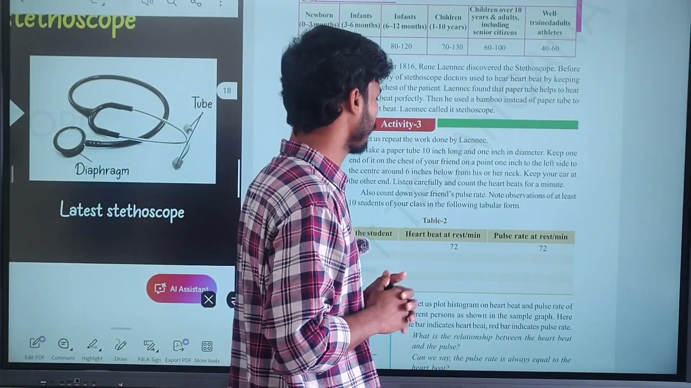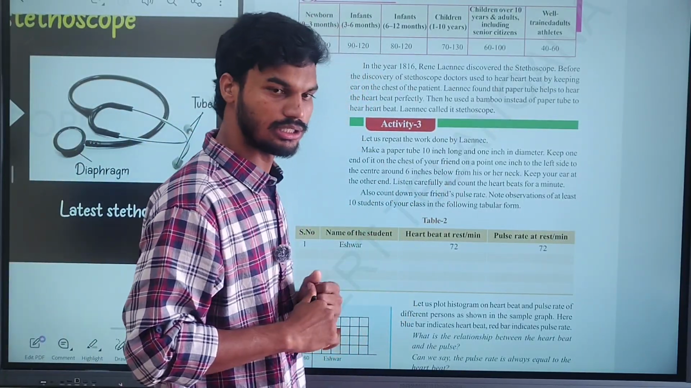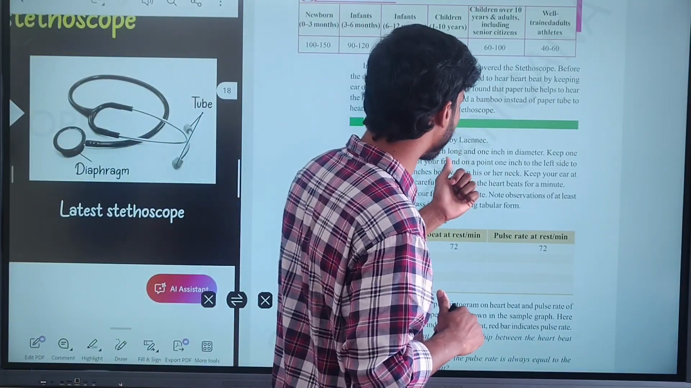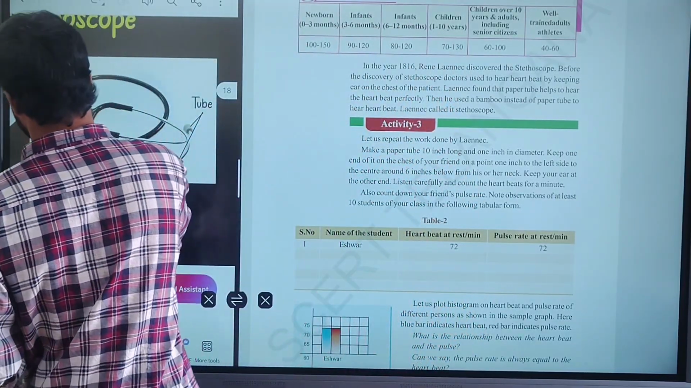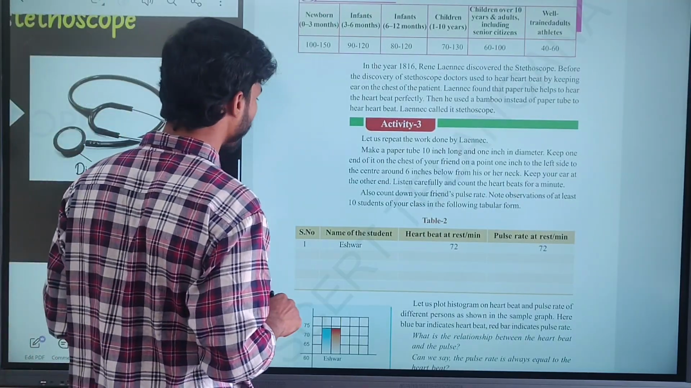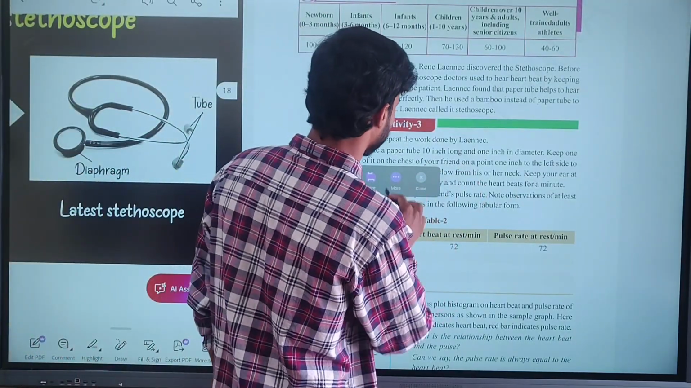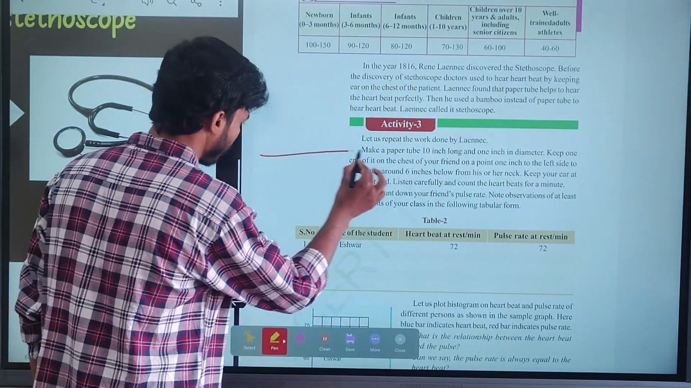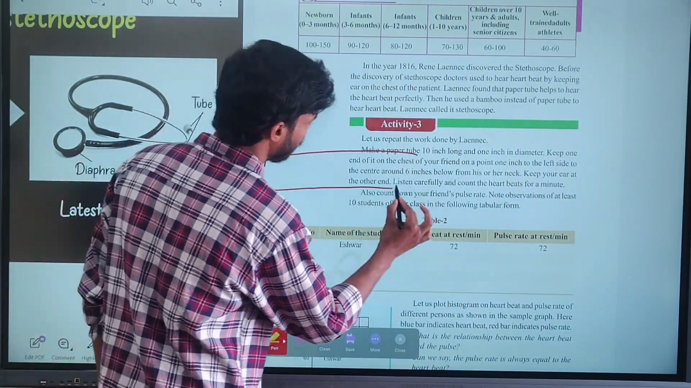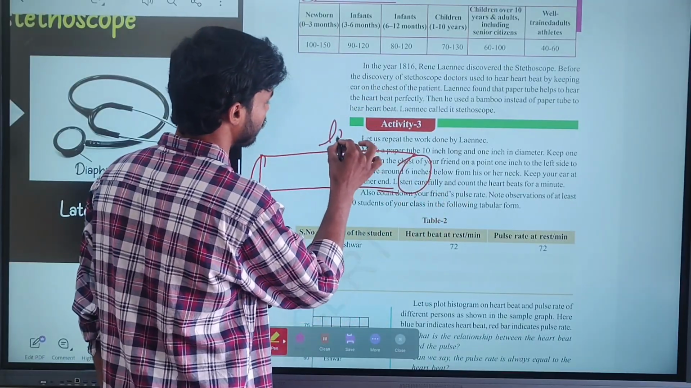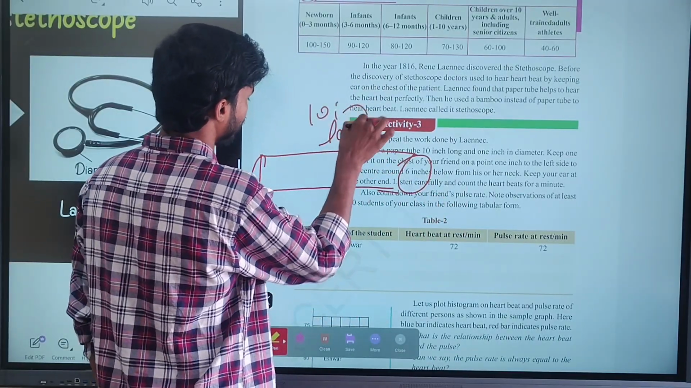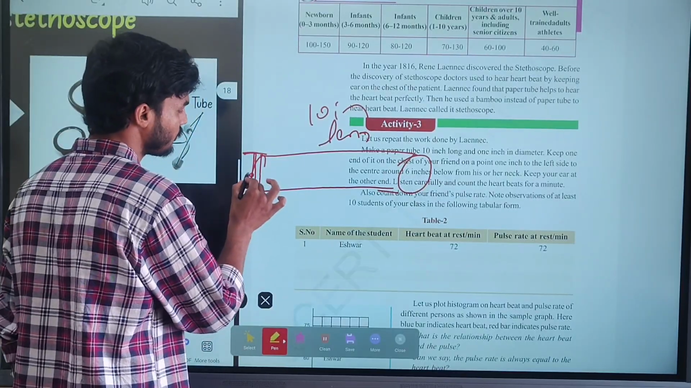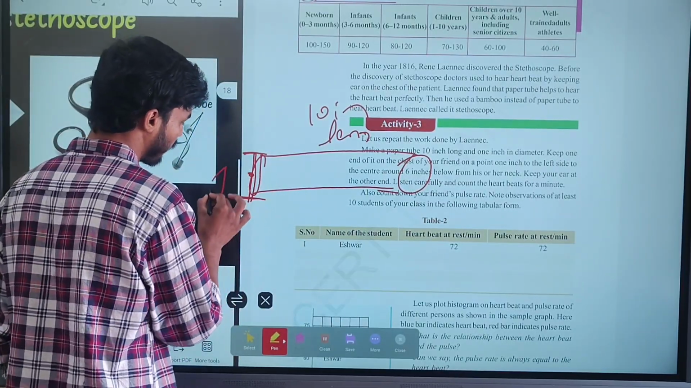Next, coming to here, it is given how we prepare the stethoscope. Let us repeat the work done by Laennec. Make a paper tube 10 inches long and 1 inch in diameter. Simply, he took a tube and made it 10 inches in length. In diameter, from here to here, it will be 1 inch. At half of that it is the radius.